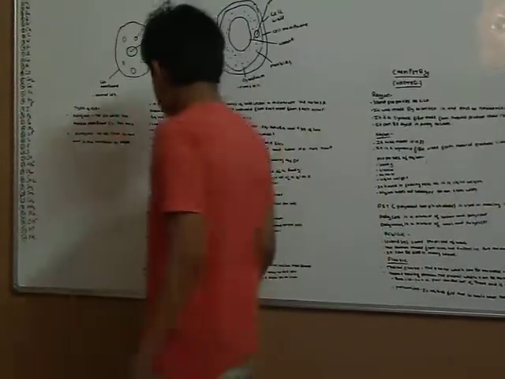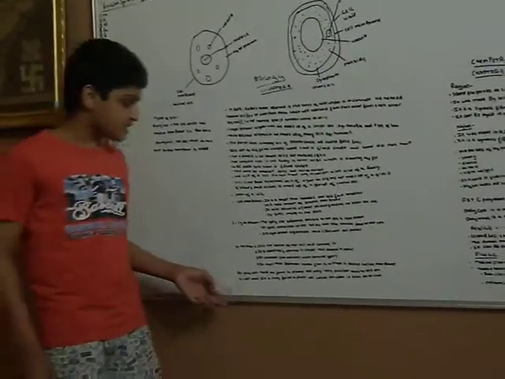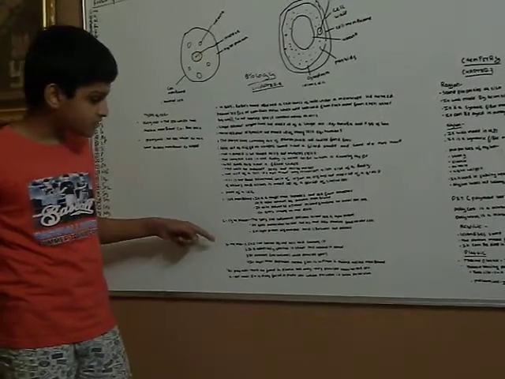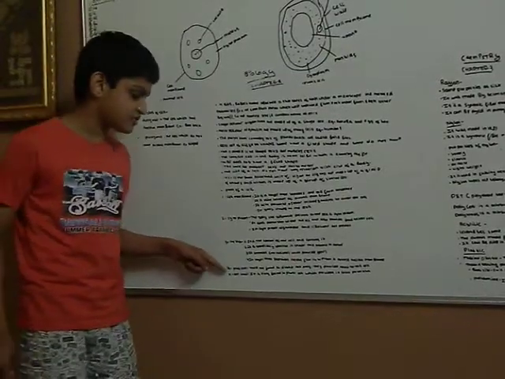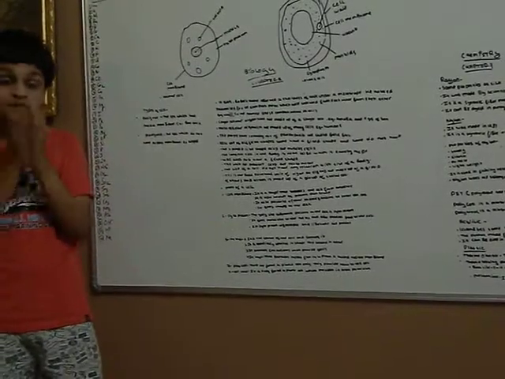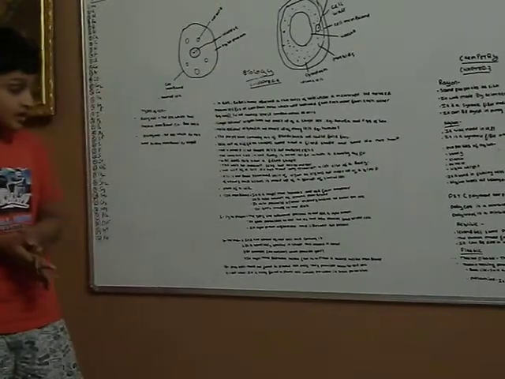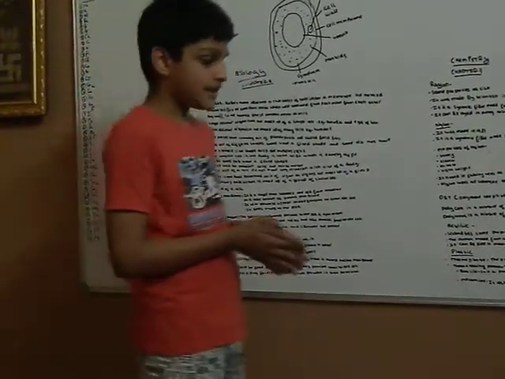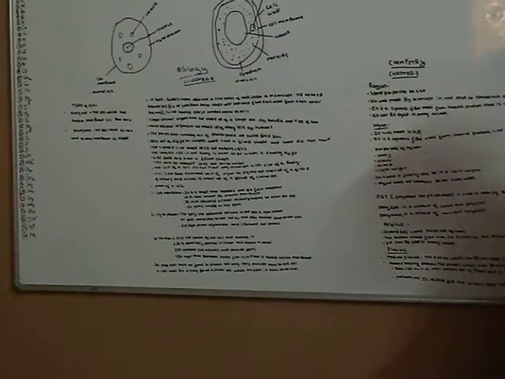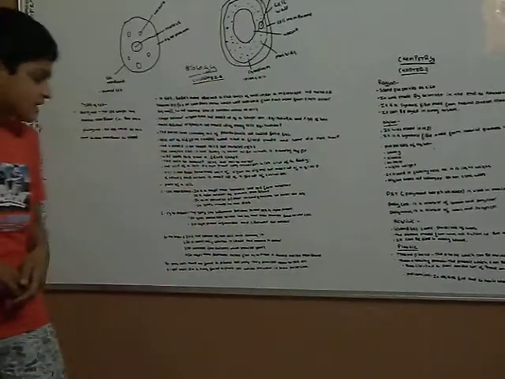Now we will study the parts of a plant cell, which are, as we have studied, cell membrane, cytoplasm, nucleus, and now we have to study plastids and cell wall. Plastids. These are found in plant cells which give color to the cells. Now the cell wall. It is an additional layer which provides extra protection to the cell.